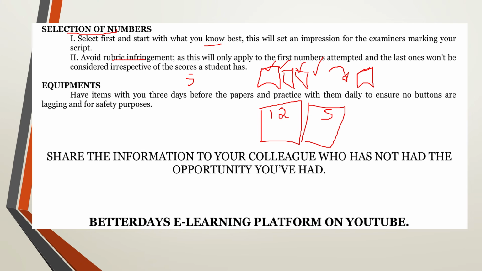We ignore the numbers on the last pages. If you have done rubric infringement, sometimes it may lead to a -10 marks if the chief examiner does not inspect your paper. So avoid doing more than the required numbers in the paper.